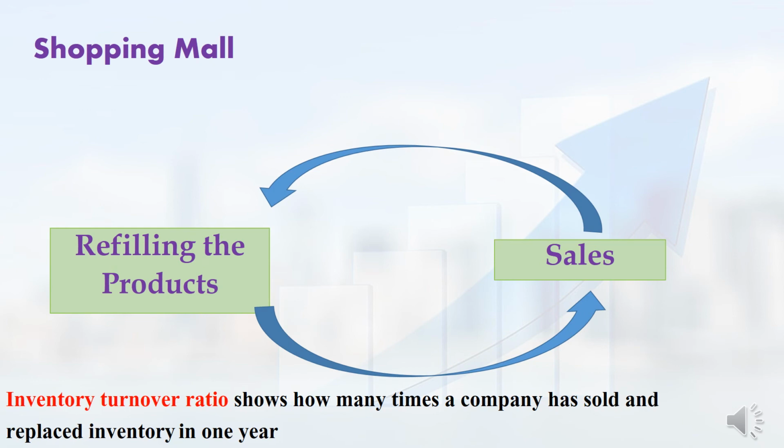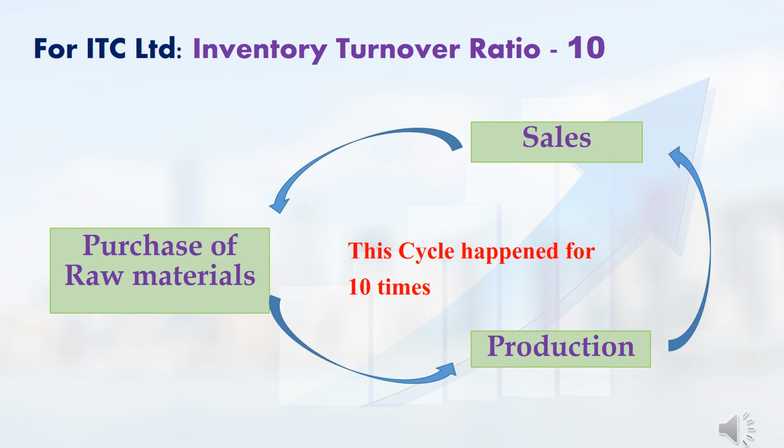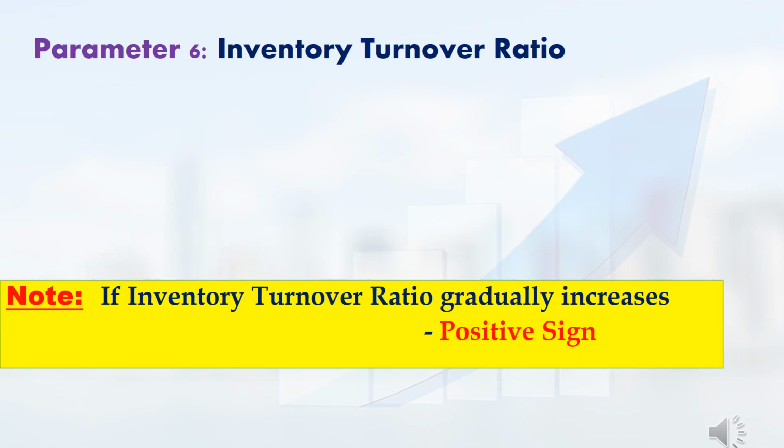For example, let me assume one supermarket. In that supermarket, first the owner will fill the product and next he will sell that product to the customers. Again he will refill the product and again he will sell that product. How many times this cycle happens in one financial year? That is called the inventory turnover ratio. For example, in ITC Limited, if inventory turnover ratio is 10, then in ITC Limited, this cycle of manufacturing and sales happened 10 times in this financial year. That is the meaning. Now we will see how to analyze the inventory turnover ratio.